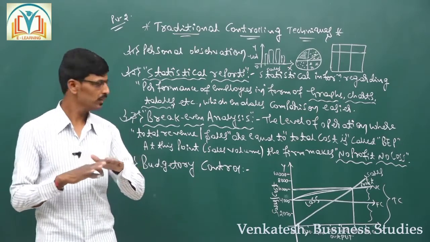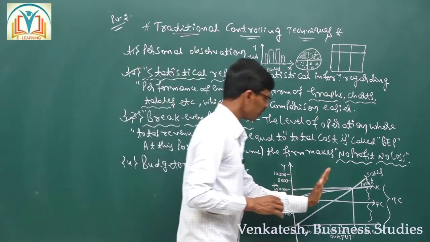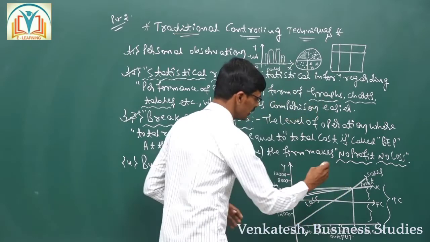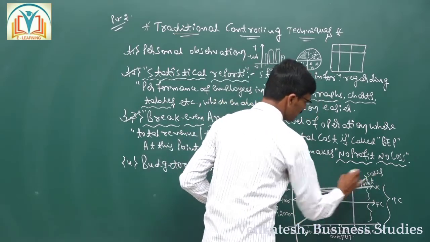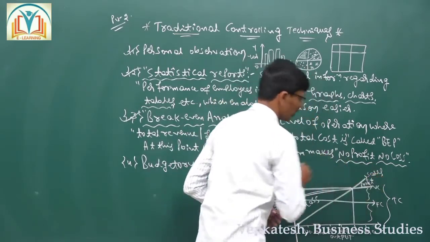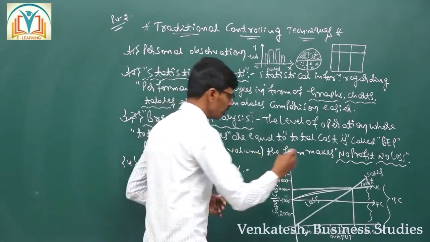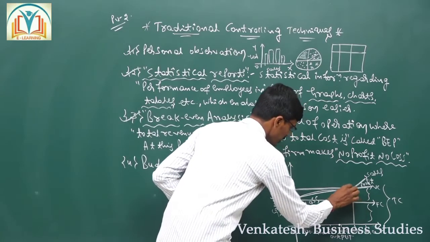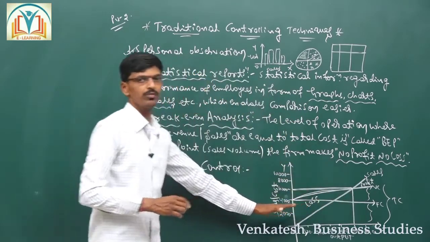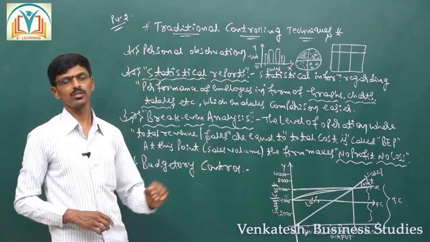So if you cross this point, or undertake production more than this point, you will get the profit. If you make sales and production within this point, you are going to incur loss.